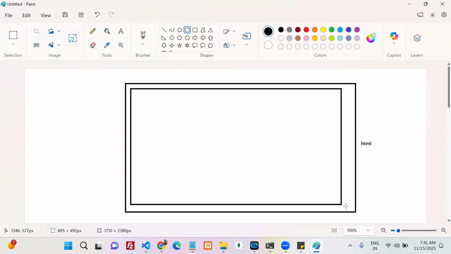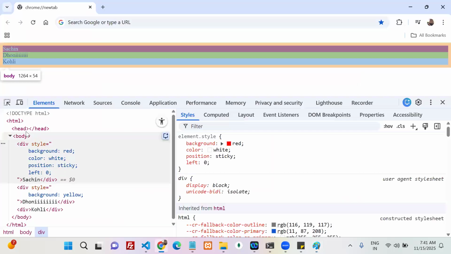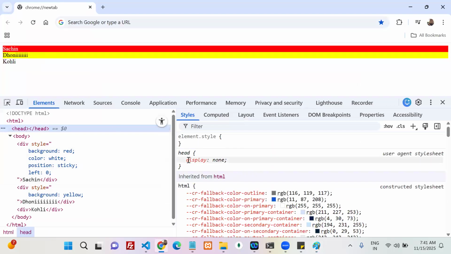Head by default is applied with which CSS property? Head by default is applied with display none. Okay, the property is display none, so that is not visible to us. Leave it. Now the next one is what?